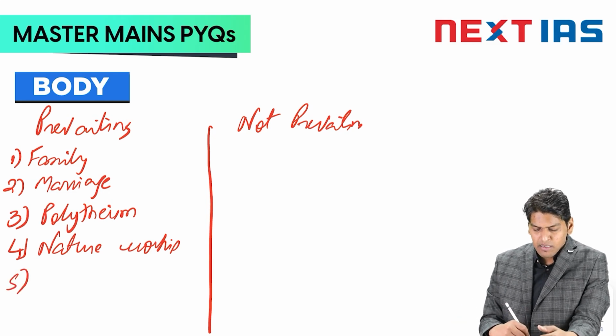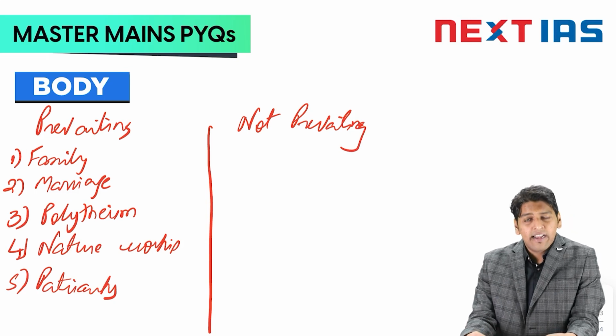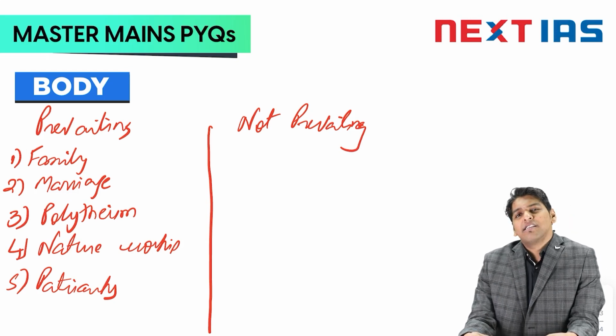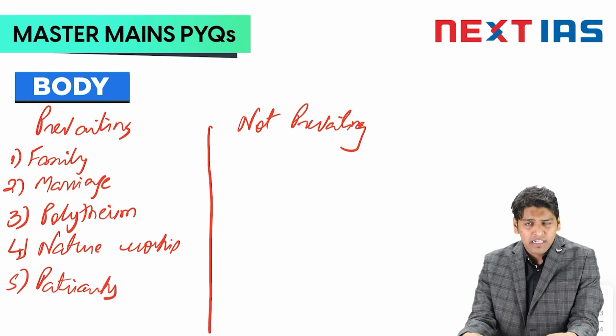Then we see patriarchy, the good old patriarchy. It has been surviving for at least a couple of millennia, and Indian society is no different. This idea has sustained. Women are still fighting for equality in social systems.